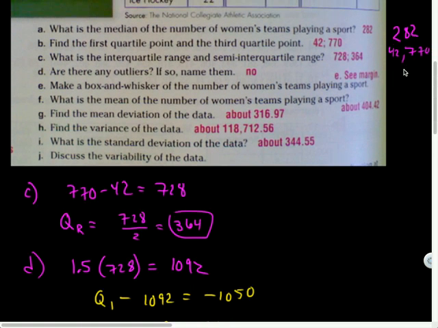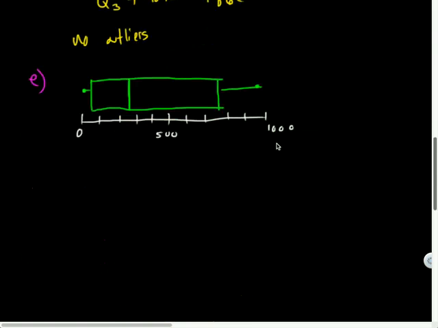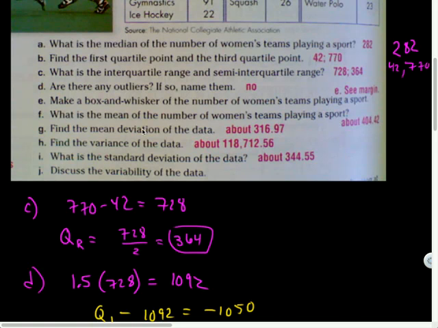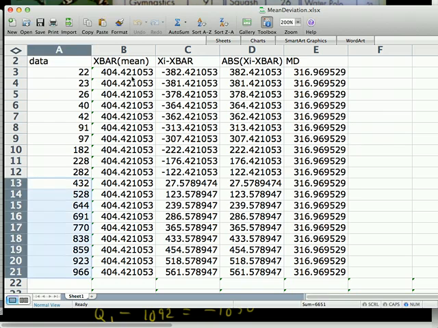What's the middle line of the box? This is quartile 2, which is also known as the median, and then quartile 3, quartile 1. Right. And quartiles cut things into quarters. What is the mean of the number of women's teams playing a sport? I think my Excel spreadsheet calculated that, 404.42.